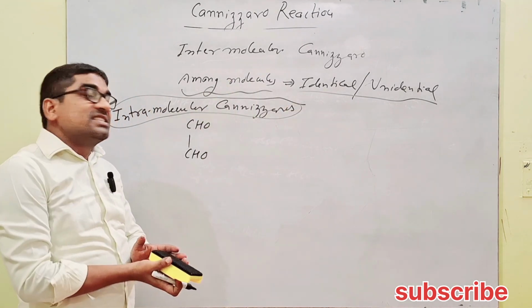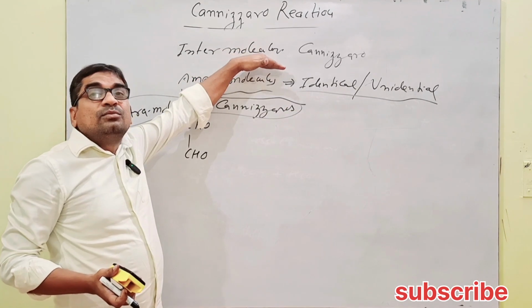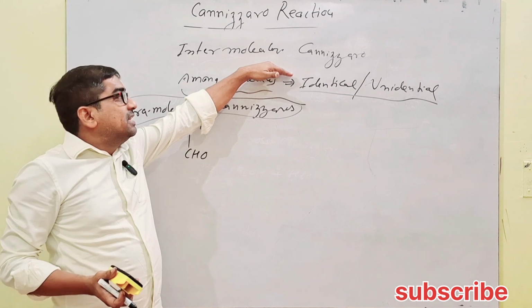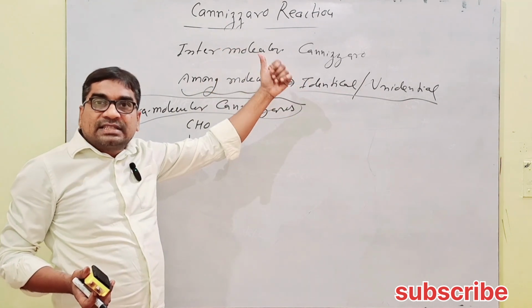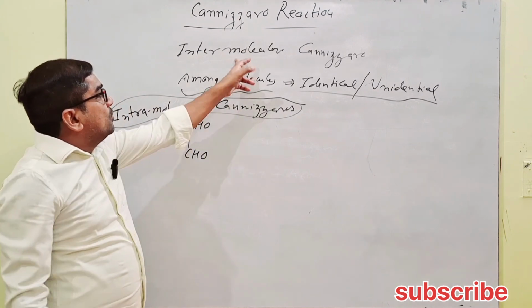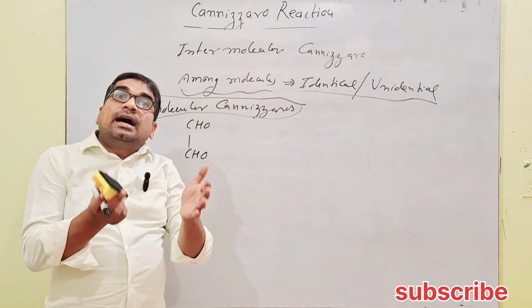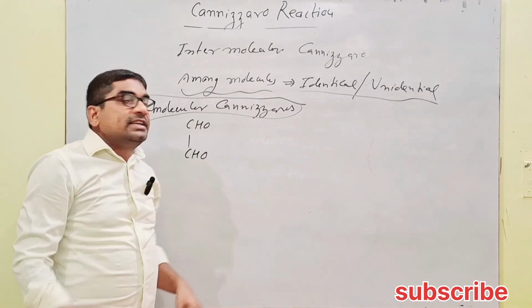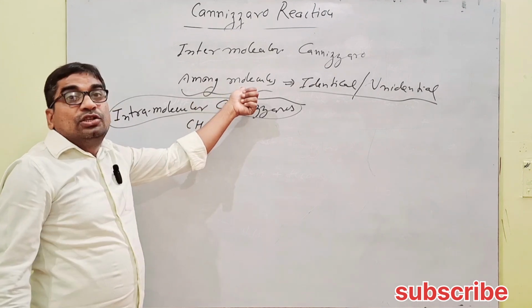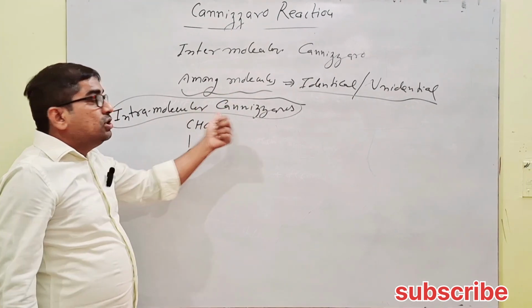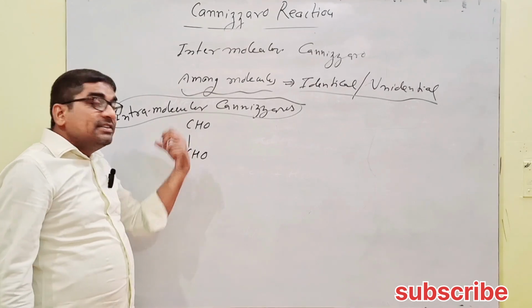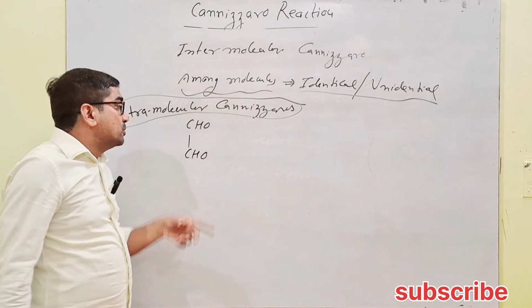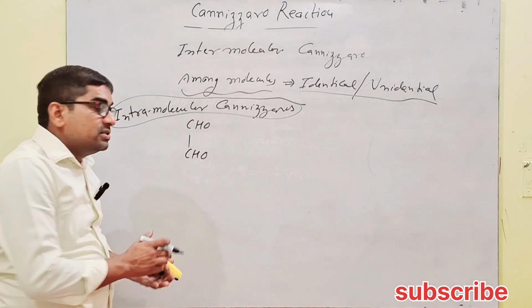What we have discussed so far was the intermolecular Cannizzaro, whether it was the simple Cannizzaro or the cross Cannizzaro reaction. In both cases, identical or unidentical molecules were taken, that is, among molecules. And in the intramolecular Cannizzaro, within a molecule, the molecule itself contains two CHO groups and has zero alpha hydrogen.